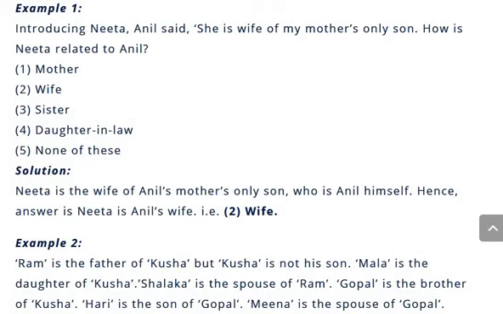She is wife of my mother's only son. So Anil's mother's only son is Anil himself. So Neeta is Anil's wife. So you need to try like this. We'll see another example.